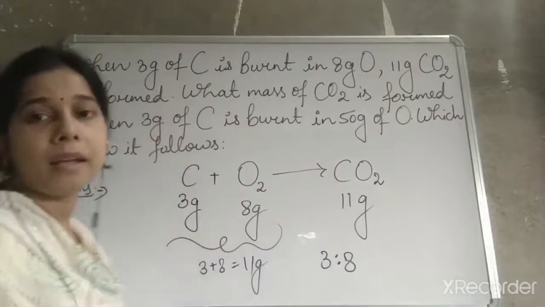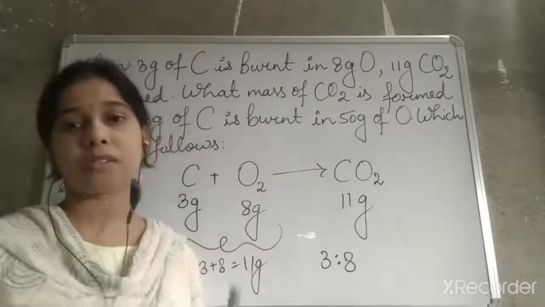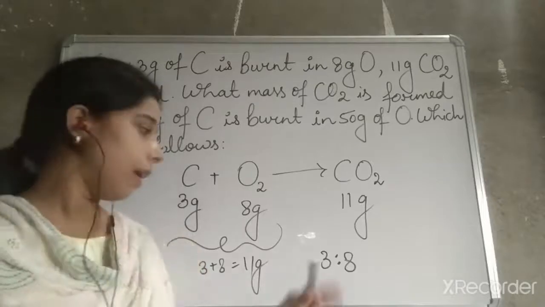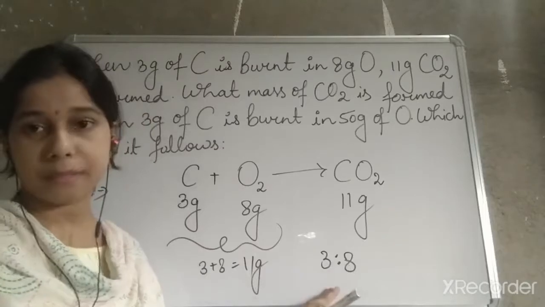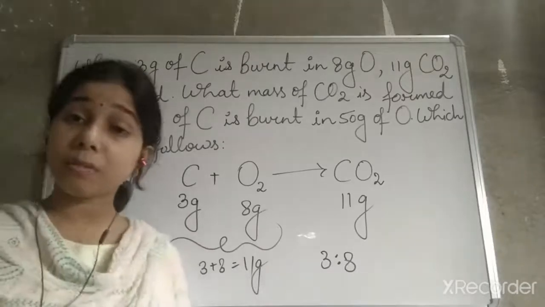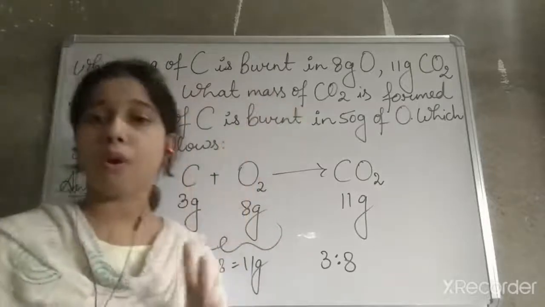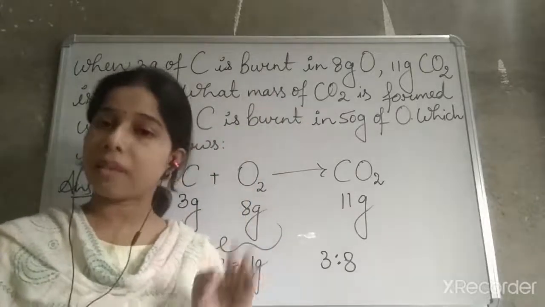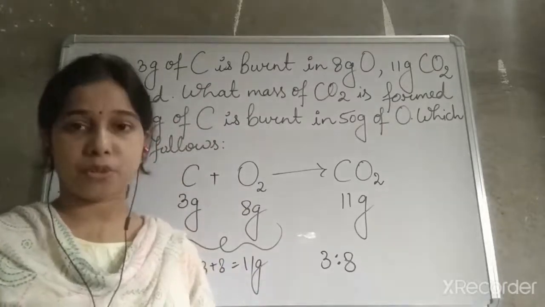And we know that in the formation of carbon dioxide, carbon and oxygen combine in a fixed ratio by mass, and that is 3:8. So this is the first part. It means that it is following both laws: the law of conservation of mass as well as the law of constant proportion.